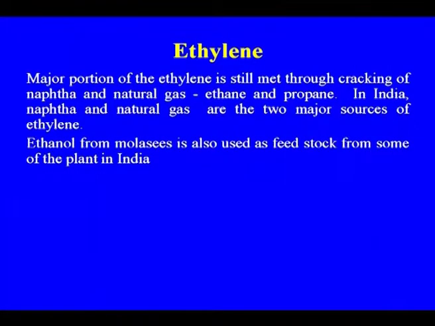As I told you, the major portion of ethylene is still made through cracking of naphtha and natural gas, ethane and propane. In India, naphtha and natural gas are the two major sources of ethylene. Apart from that, some units are still making ethylene from the molasses route, from ethanol.